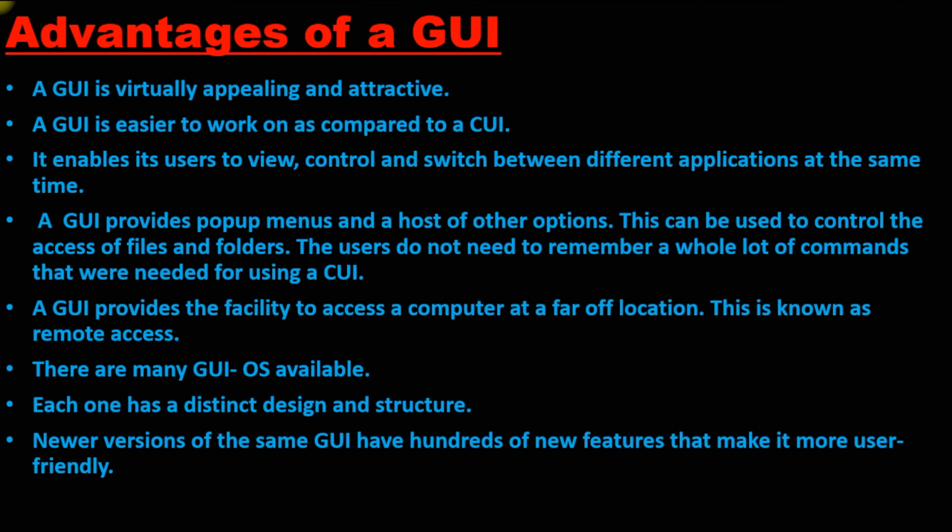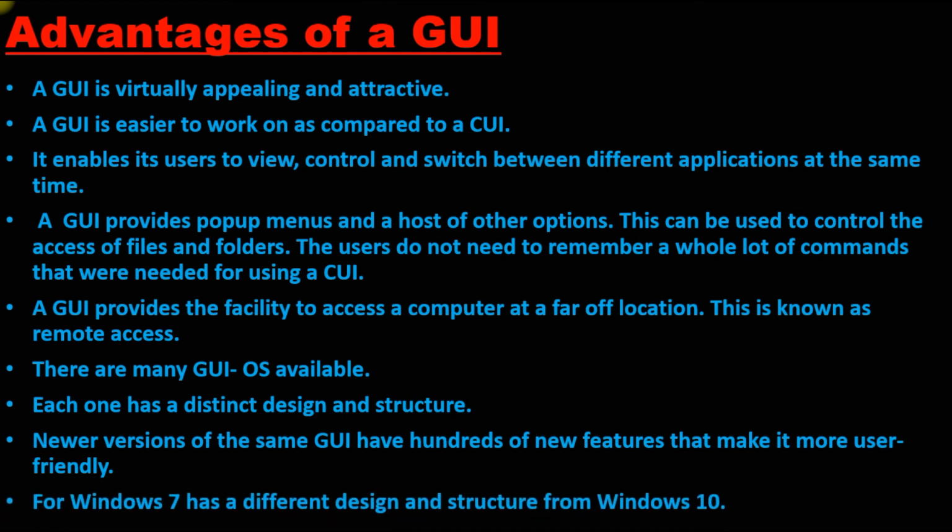For example, the operating systems in earlier times were like Windows 98, then came Windows XP, then Windows 2000, Windows 8, and Windows 10. Presently the best operating system in Windows is Windows 10. In Microsoft OS or Mac OS, there are different types of operating systems. As a new operating system comes, new features are included in it. Windows 7 has a different design and structure from Windows 10, as I told earlier.